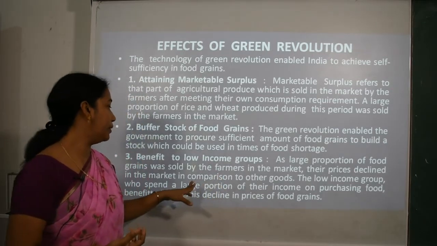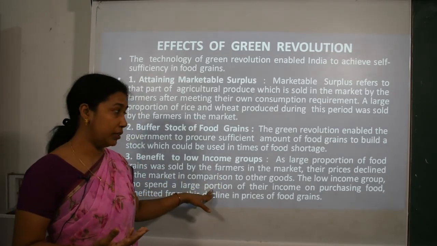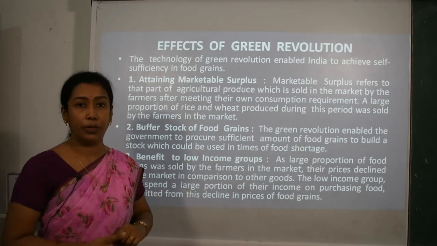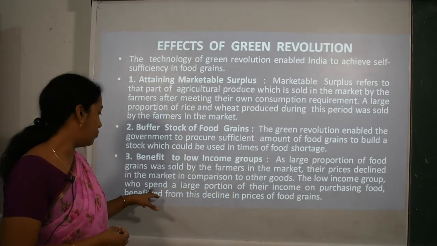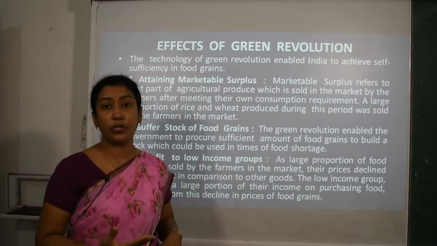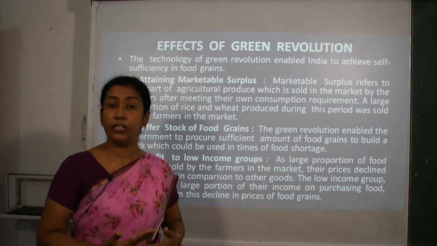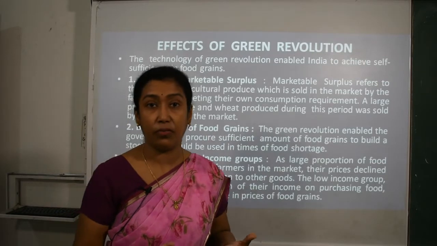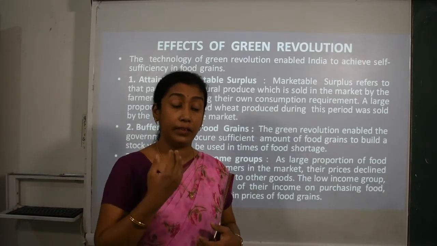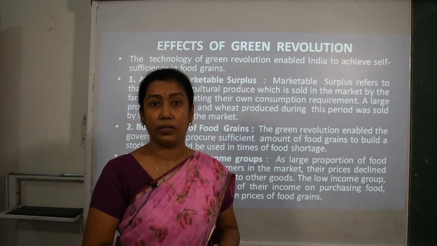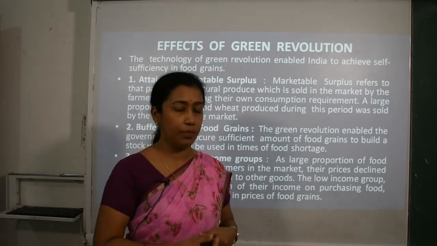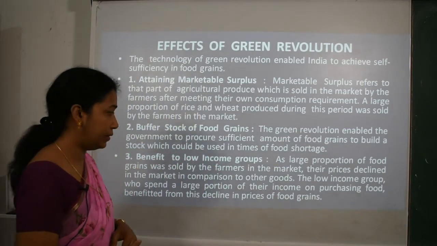When the prices decline, it is in comparison to other goods. Now the lower income group people or weaker section of the society, who spend a large portion of their income only on purchasing food grains, for them it was very beneficial and very helpful that they can purchase the food grains at a cheaper rate in the market.